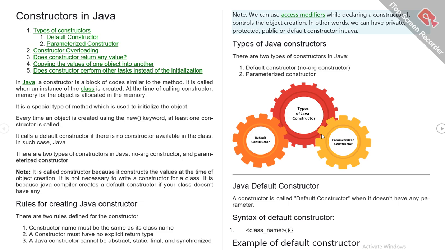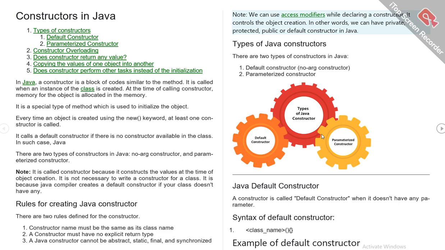In Java, a constructor is a block of code similar to a method. It is called when an instance of the class is created. At the time of calling the constructor, memory for the object is allocated. It is a special type of method which is used to initialize the object.